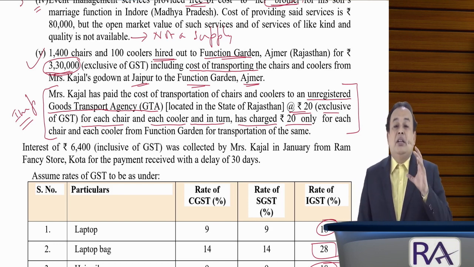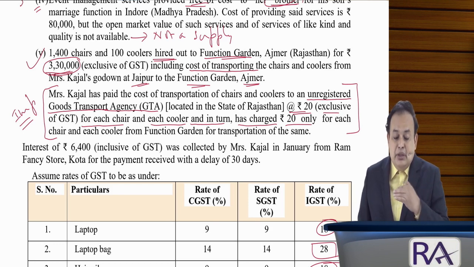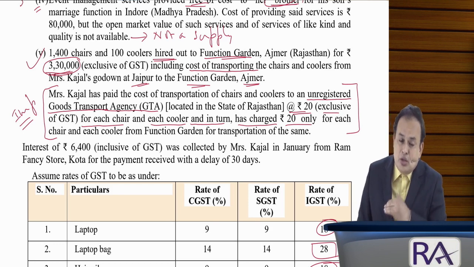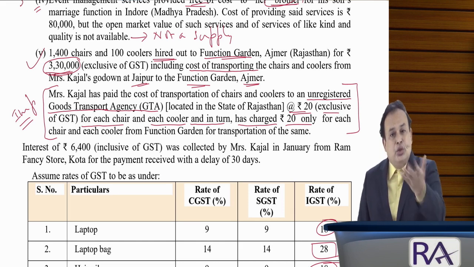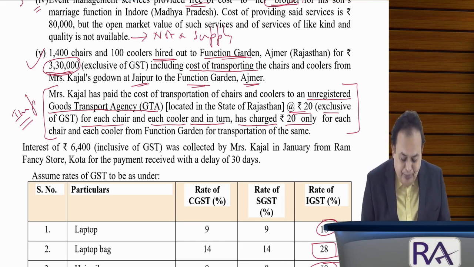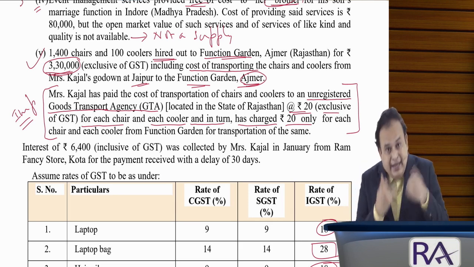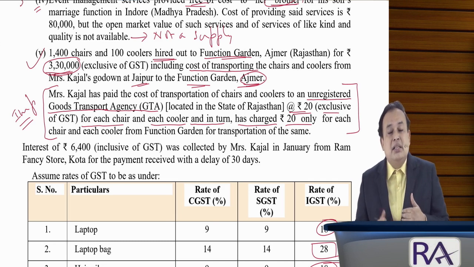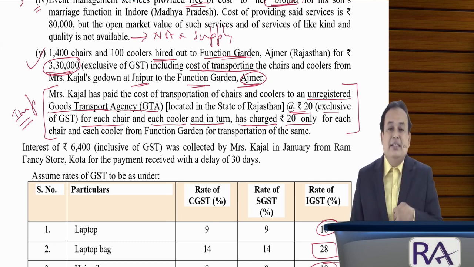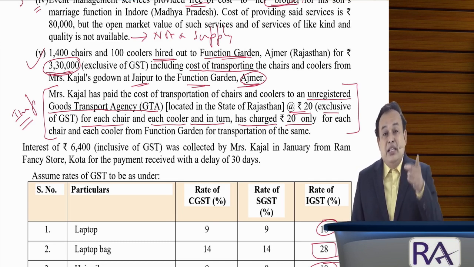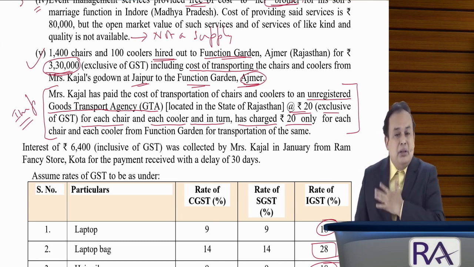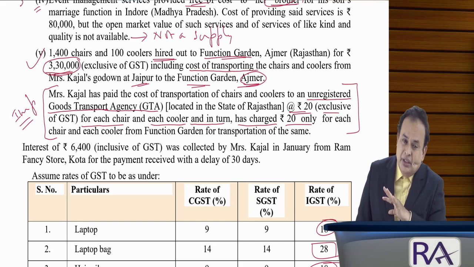Now, to provide transportation services, shifting chairs and coolers from Kajal's godown to Ajmer, the client location, function garden, they hire GTA services from others. They receive the GTA services. The GTA, Goods Transport Agency, is an unregistered person. But Kajal is a registered person.